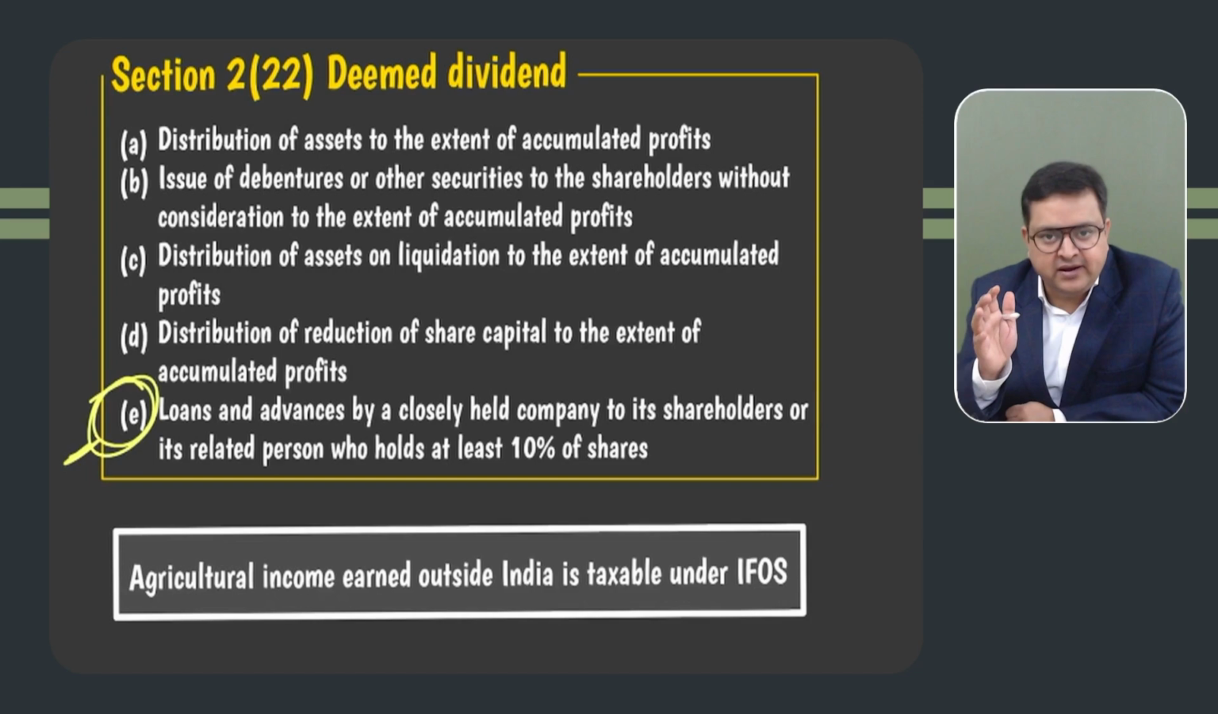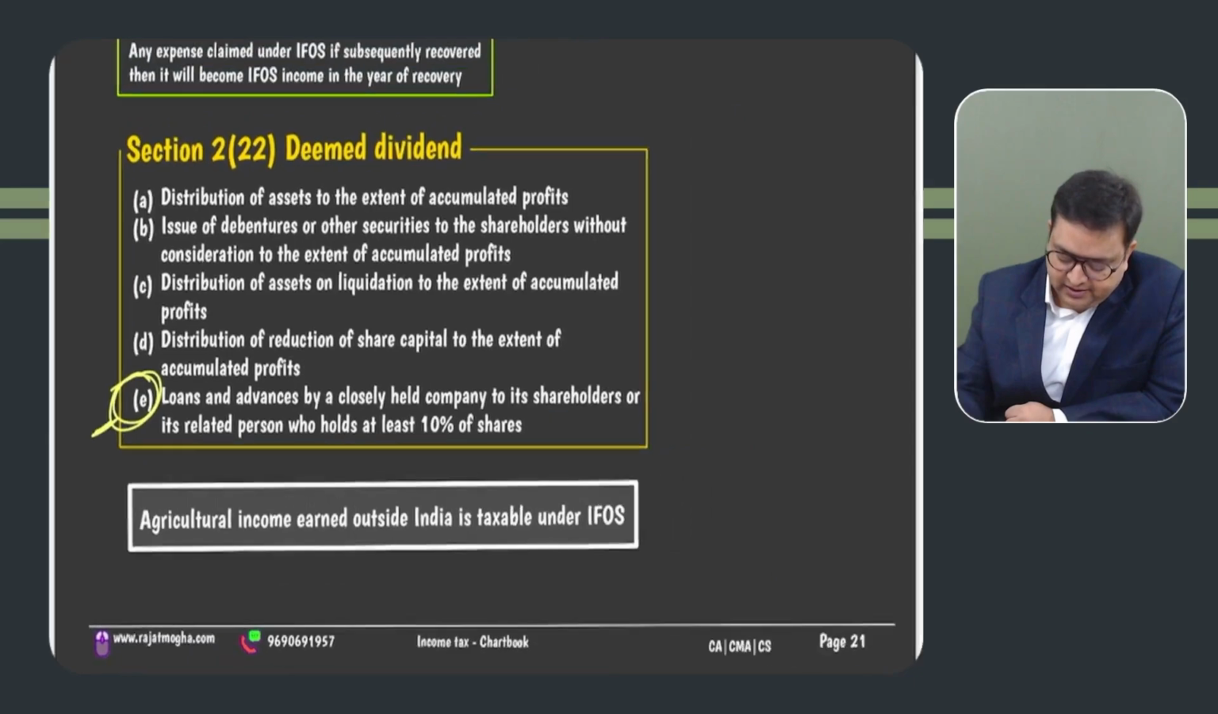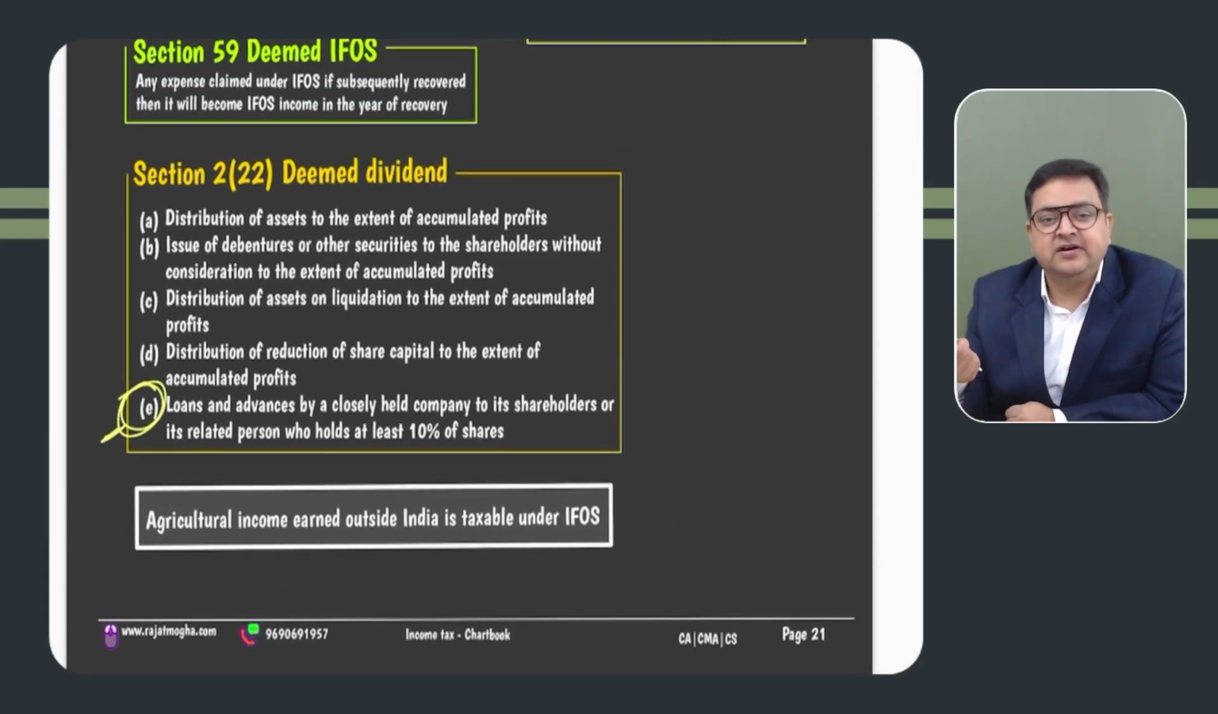So it will become their income as a deemed dividend under section 222. Please remember, this is an important section. Correct. Agriculture income, if it is earned from Indian lands, it is exempt. But if it is earned from outside India, it will be taxable. It will be taxable for an ordinary resident. It will be 100% taxable.